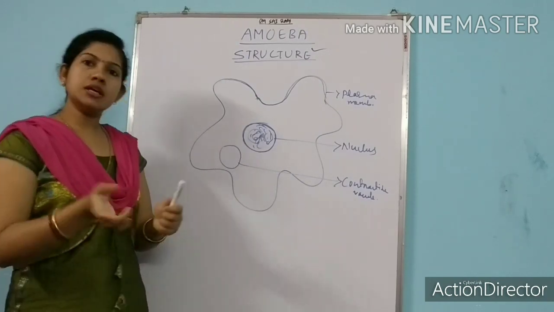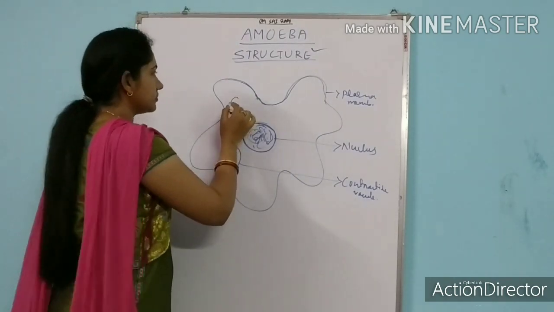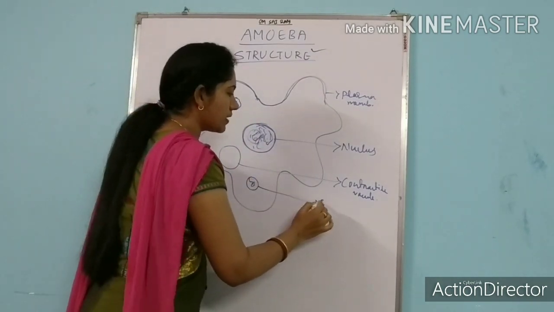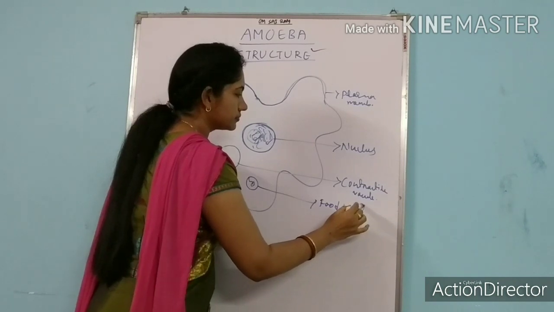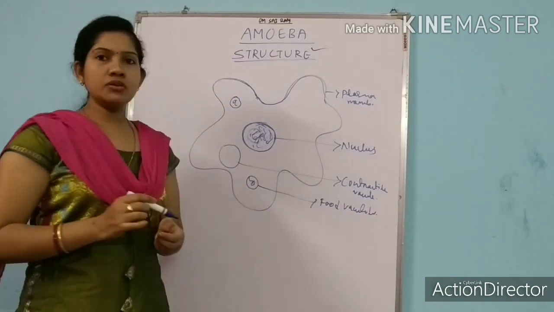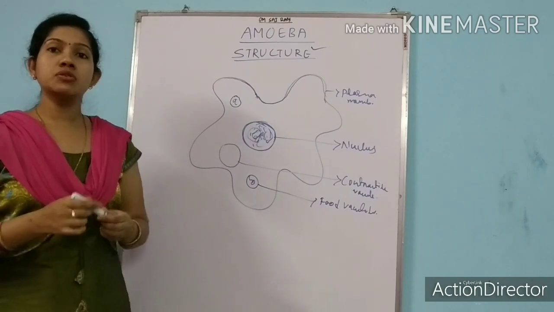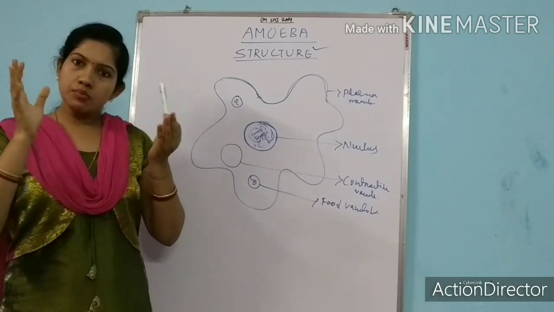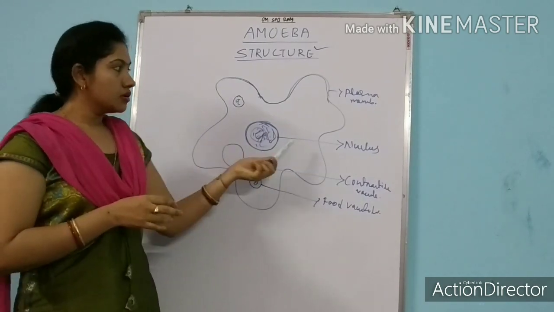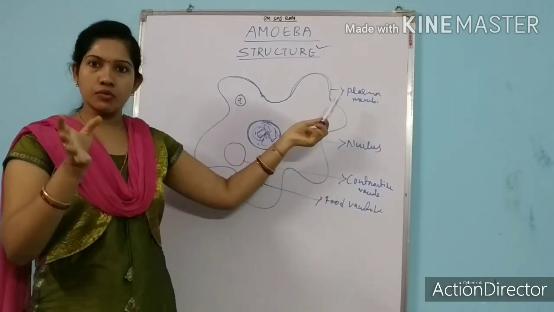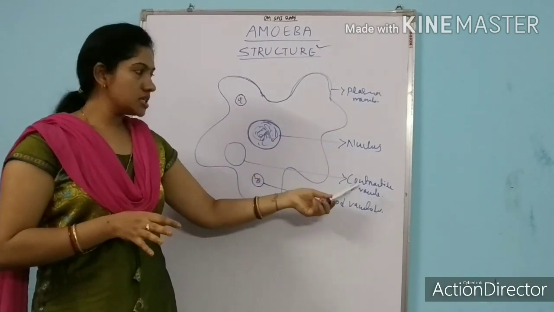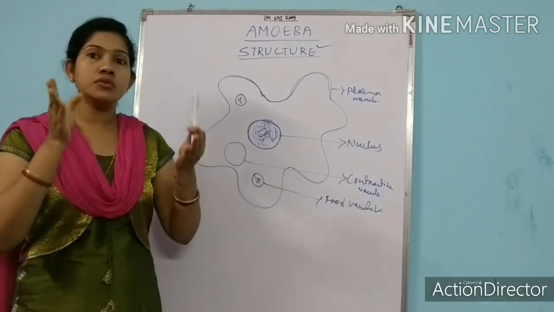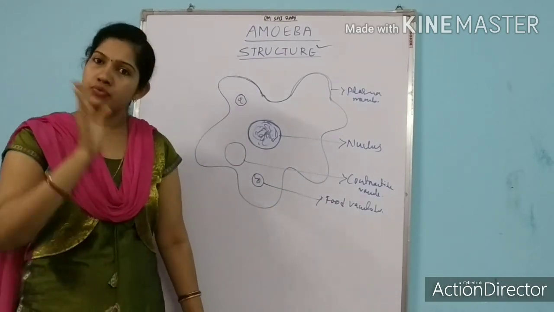Along with the contractile vacuole, it also contains some food vacuoles. The name itself suggests that food vacuoles store the food, or store the nutrients for the body of amoeba. Here we have discussed the plasma membrane, which is the outer covering of amoeba, the nucleus, the contractile vacuole and the food vacuole. The contractile vacuole helps in the storage of water and the food vacuole helps in the storage of food.